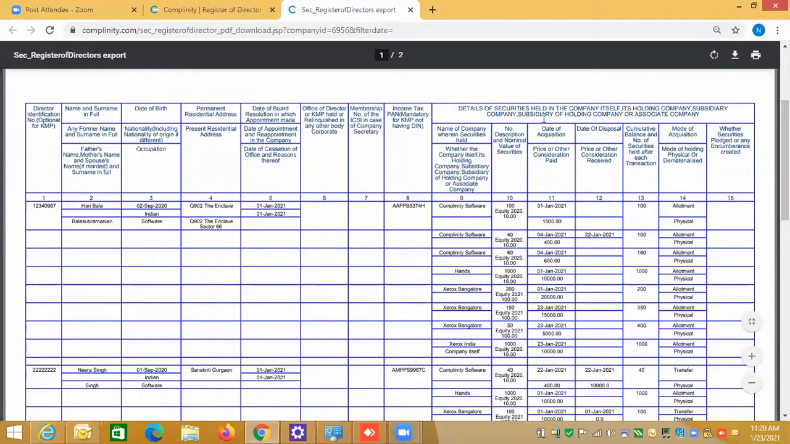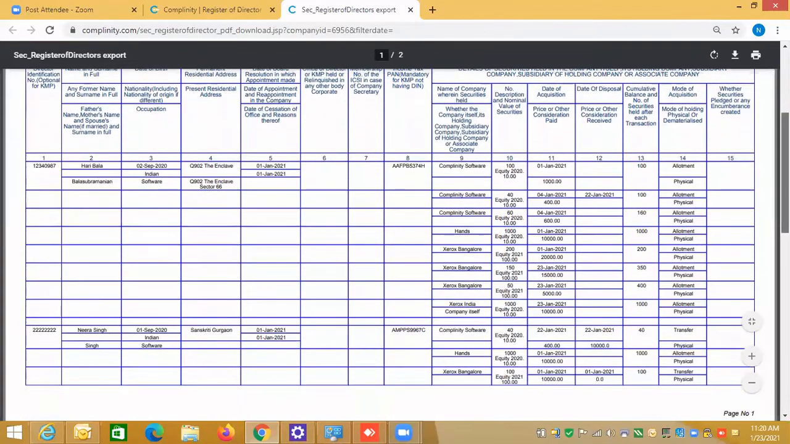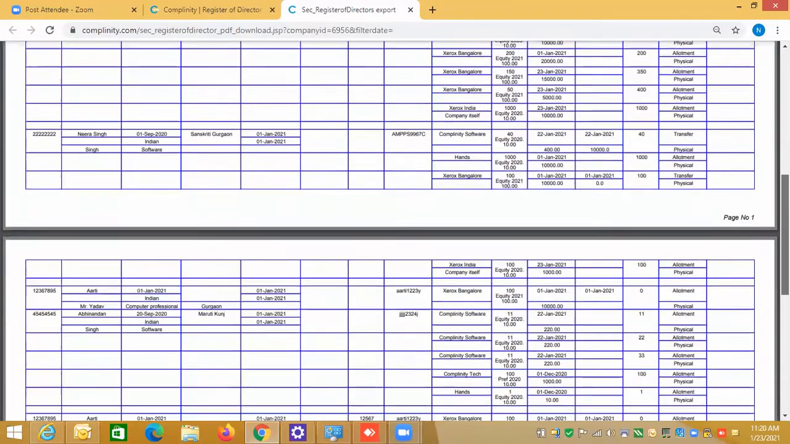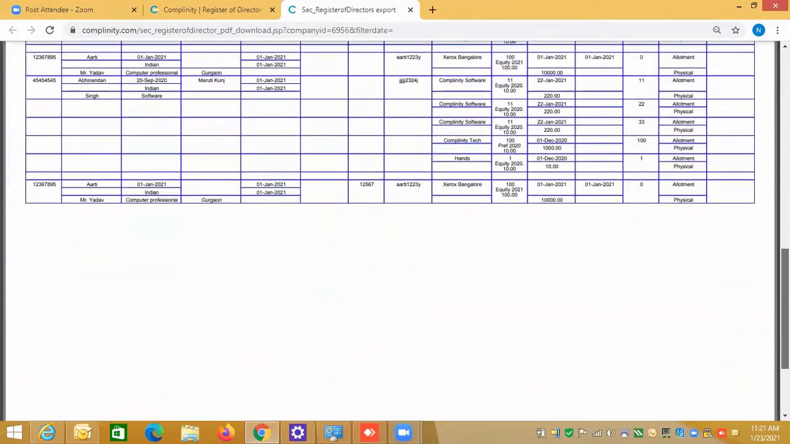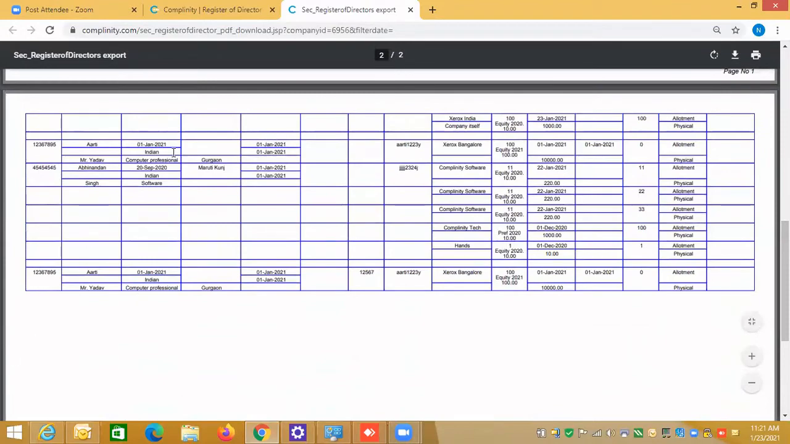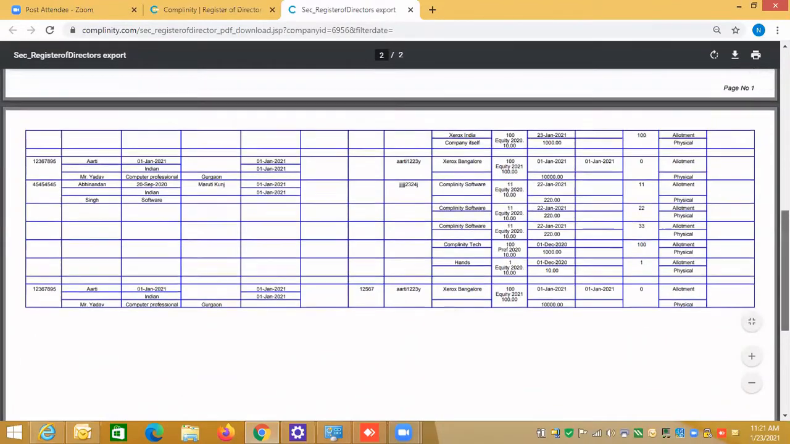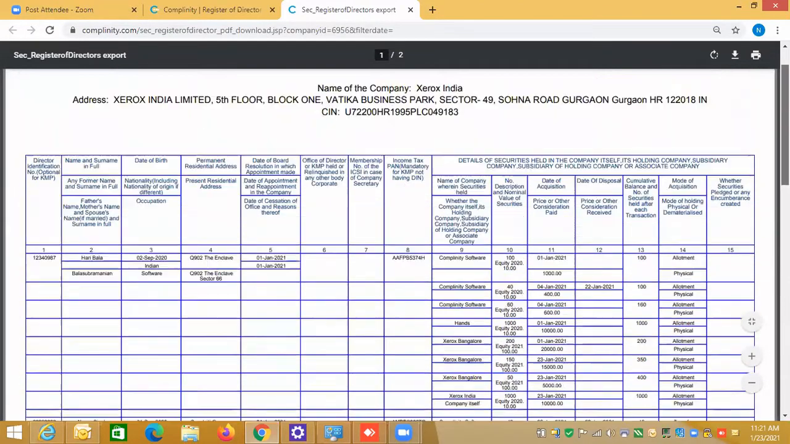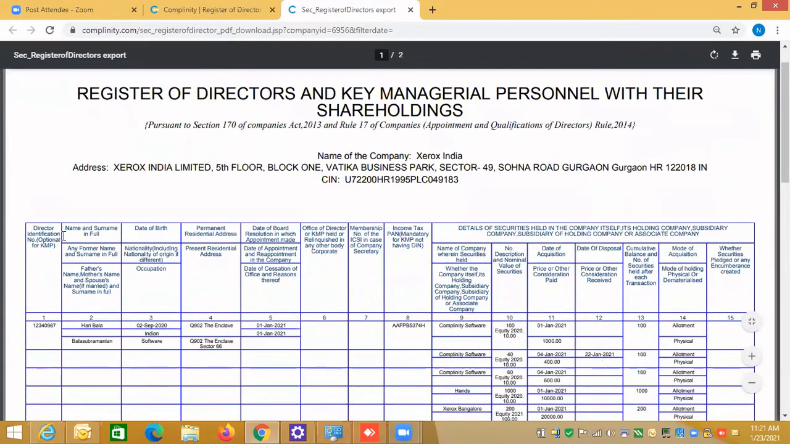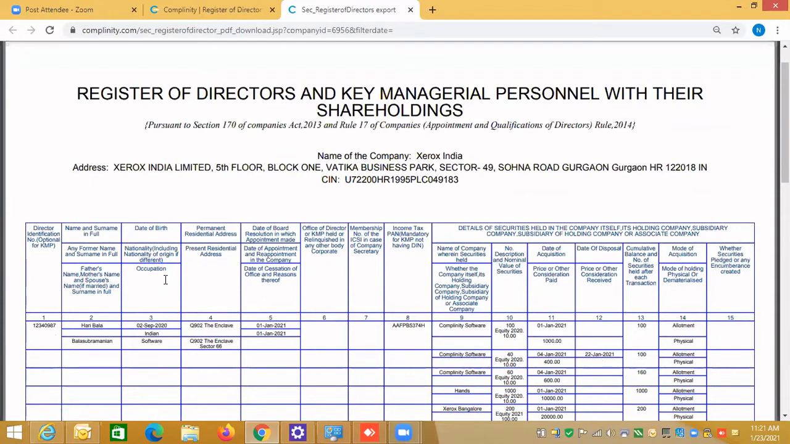Shareholding will be details of securities held in the companies. This is a statutory register, so you must all be very familiar with the structure. So this is the register of director. So Aarti, Abhinandan, who all are the directors, their details. All this is the statutory register. So you don't have to maintain anything on paper or offline. Just enter the data into the system, and registers will be generated for you automatically.